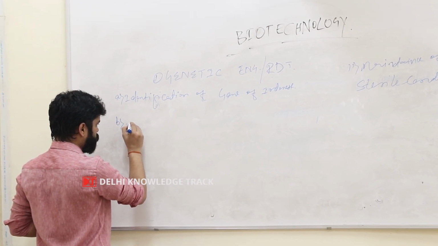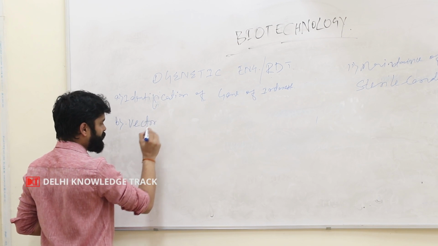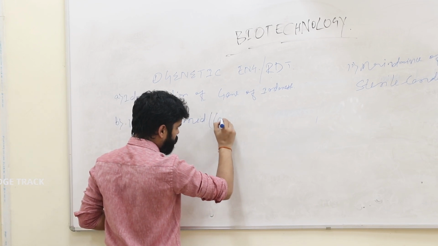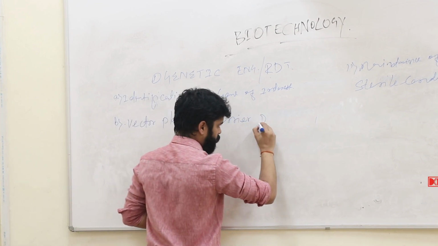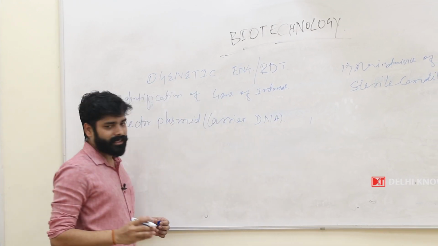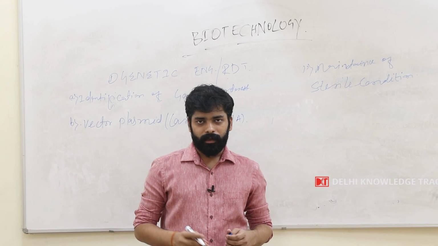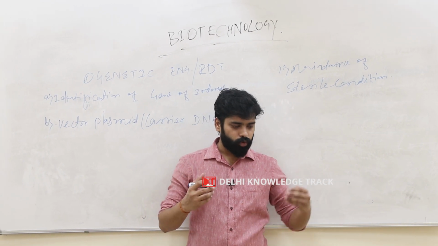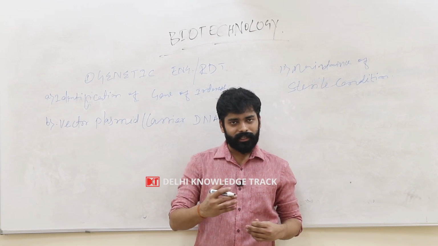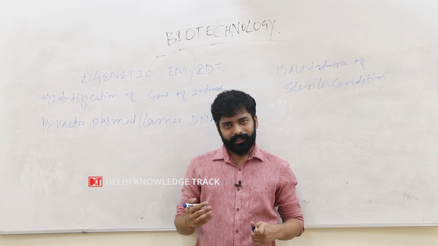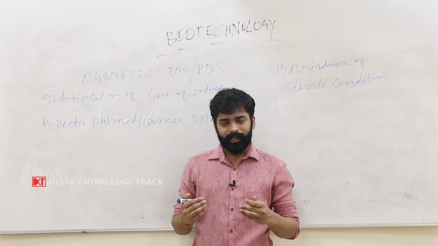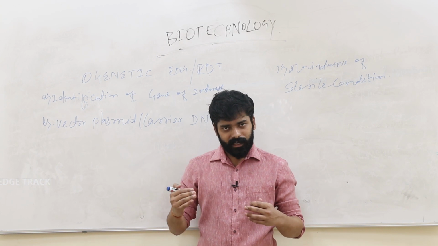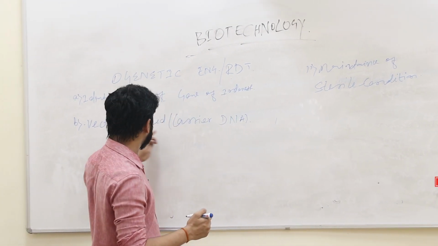Second is the vector plasmid. A vector plasmid is nothing but the carrier DNA. We can't simply send a piece of DNA from a living organism into E. coli or any other living organism, so we need a carrier. Suppose if we want to move from here to a particular place, we need a cycle or a bike, that is a carrier. The same case is with the DNA molecule. If we want to send a foreign DNA molecule into a bacterium or a plant, we need a vector, and a vector is a carrier DNA molecule, called a vector plasmid.